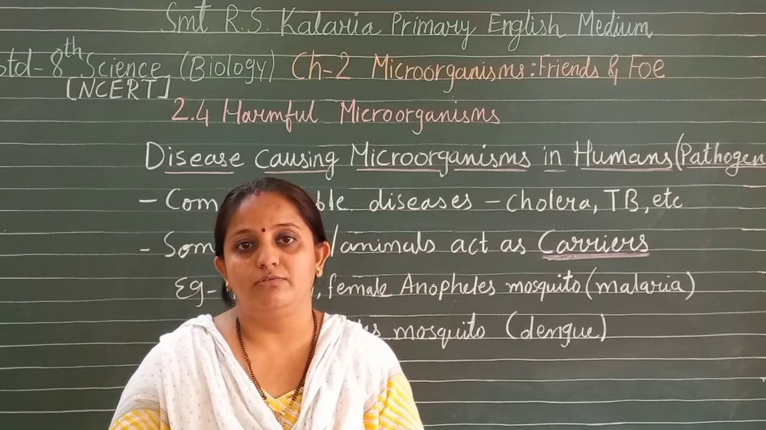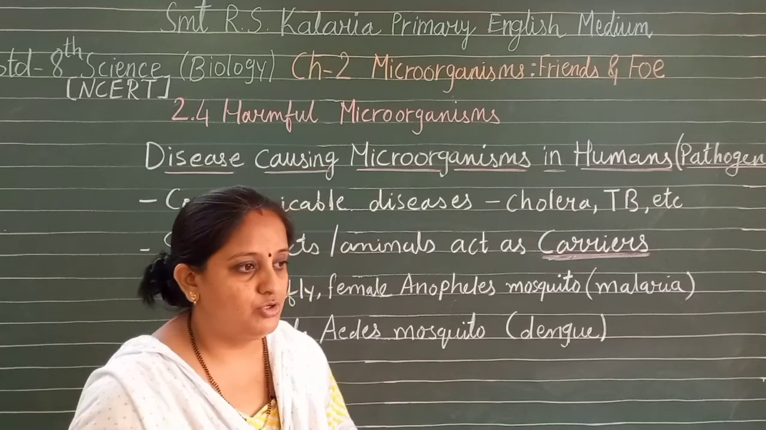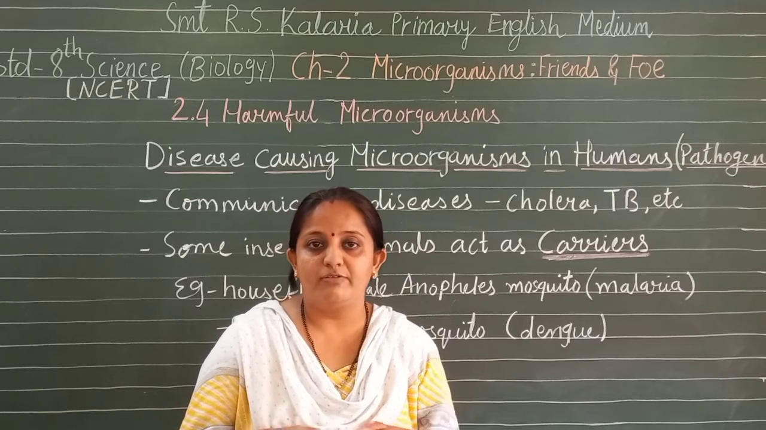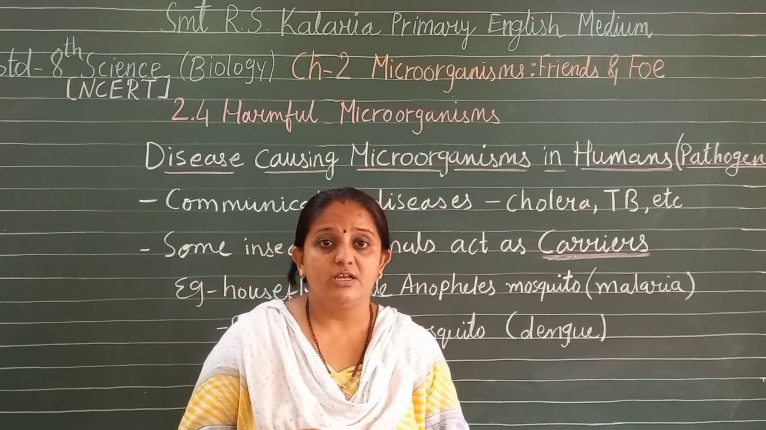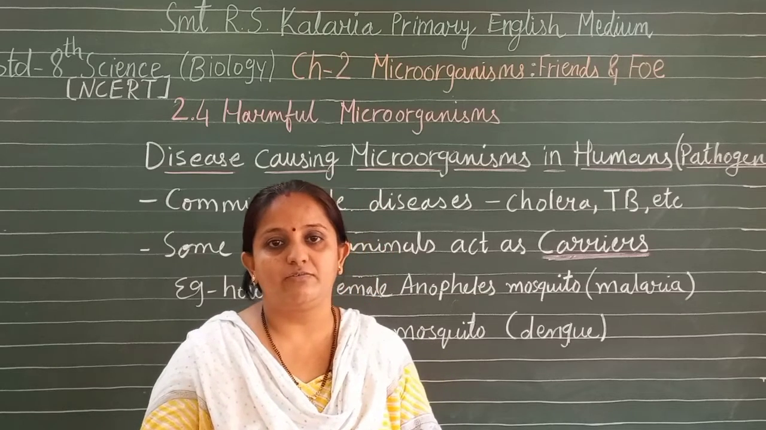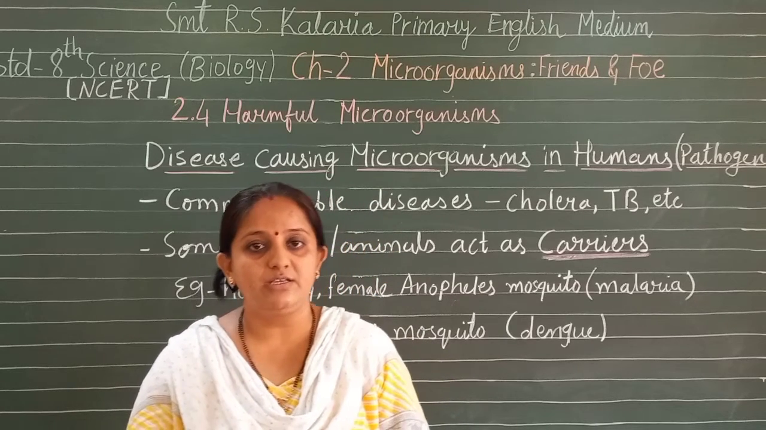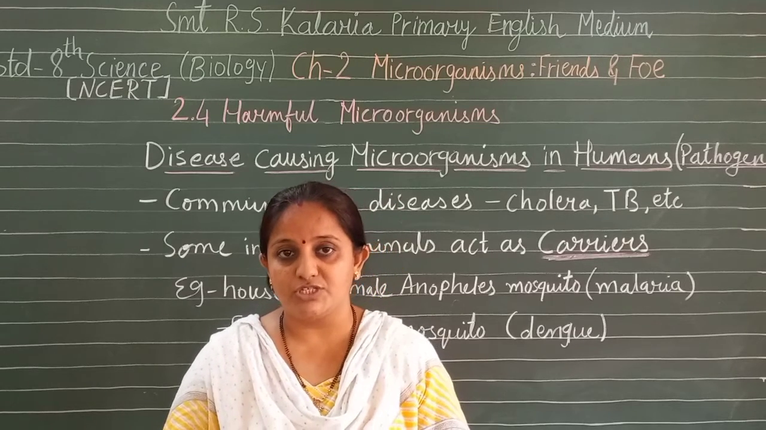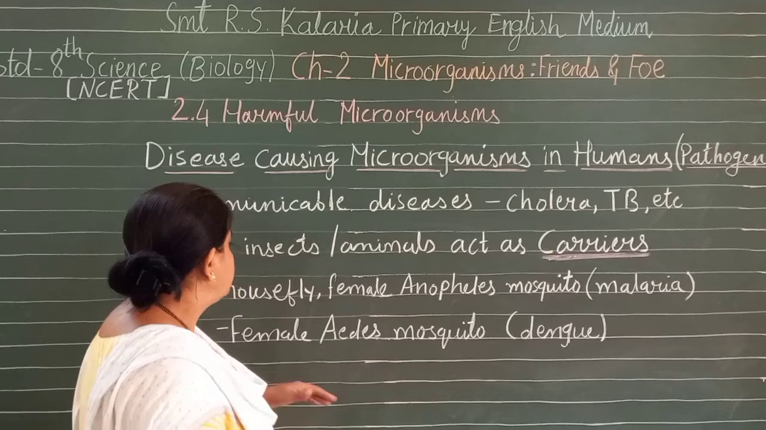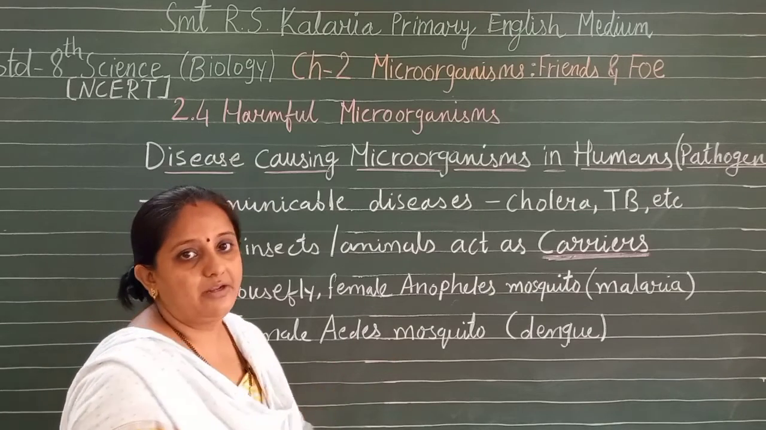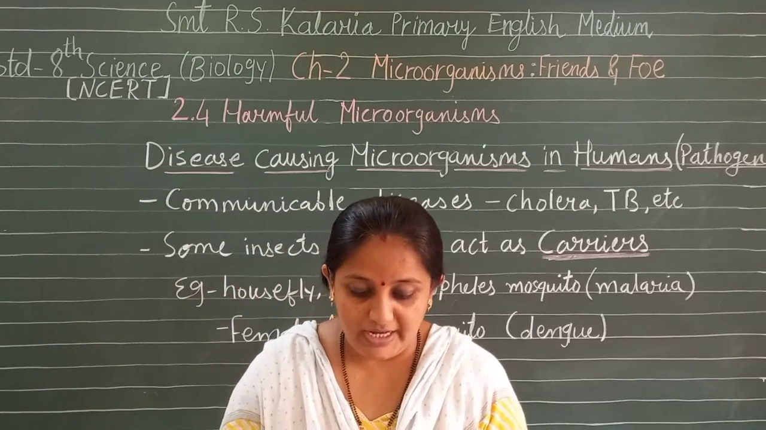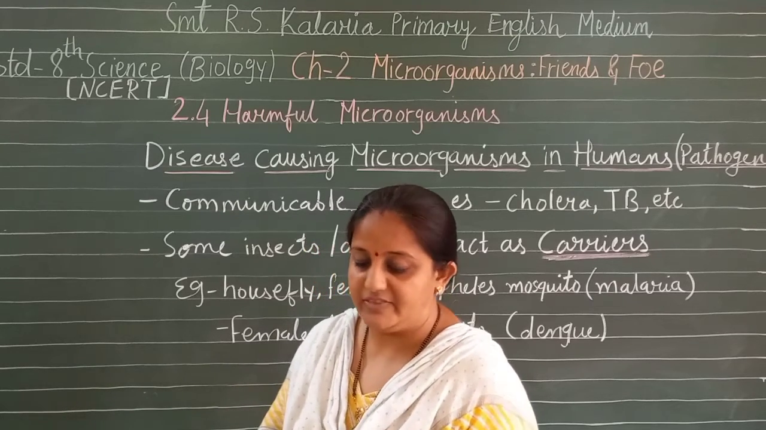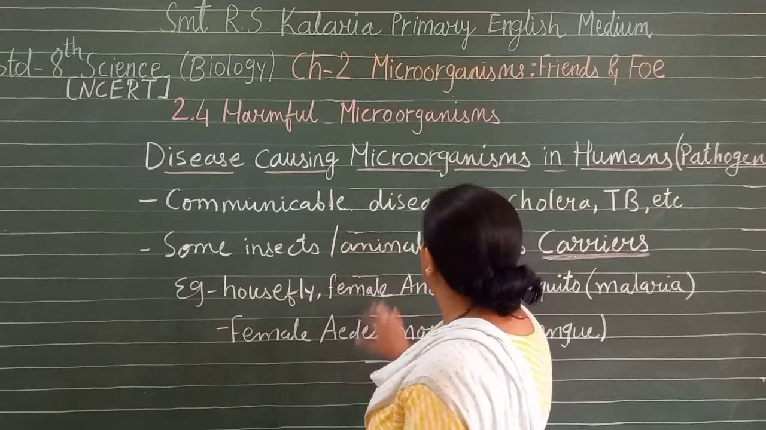So we should consume covered food, and we should not allow our surroundings to be dirty and waterlogged. We should keep our surroundings clean, because water in tires, pots, ACs and water ponds in our houses are the best breeding sites of mosquitoes, which may cause several diseases like malaria, dengue and other diseases. So we should take care. These are the harmful microorganisms, we can say, which cause disease in humans.